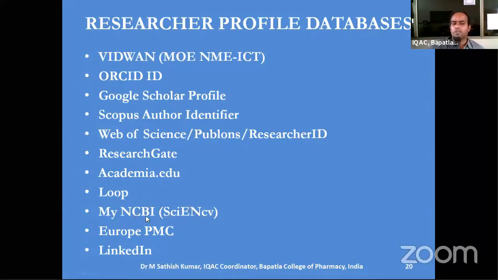And there is also NCBI and Europe PMC, and most of us don't consider LinkedIn as one of the research profile databases. But throughout the globe, more than Google Scholar and ResearchGate, LinkedIn is also considered to be one of the important research profile databases. So don't omit LinkedIn. Also take this into account.